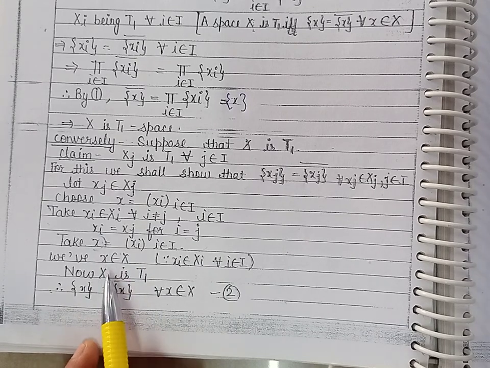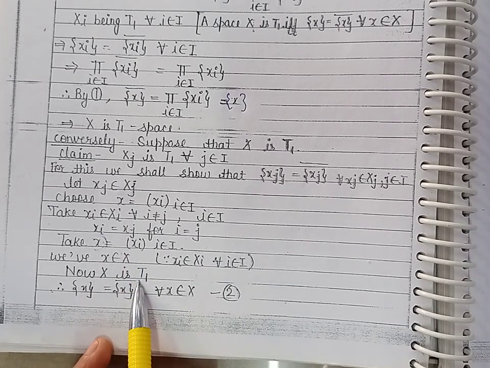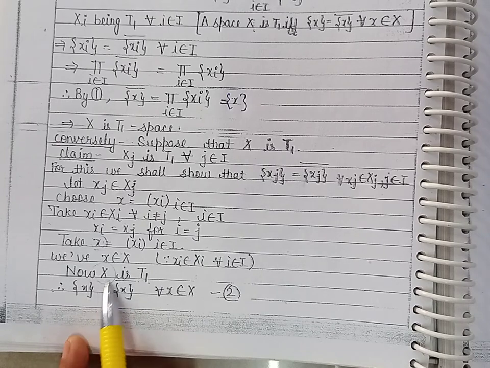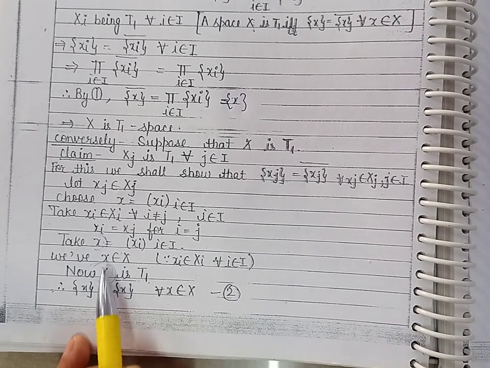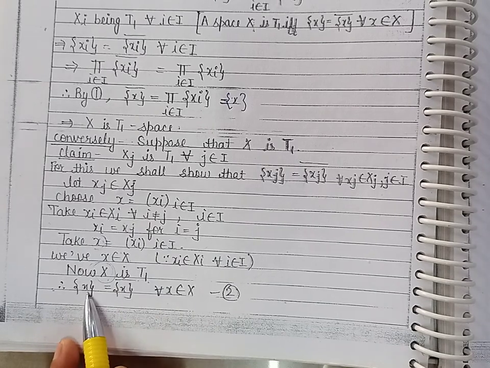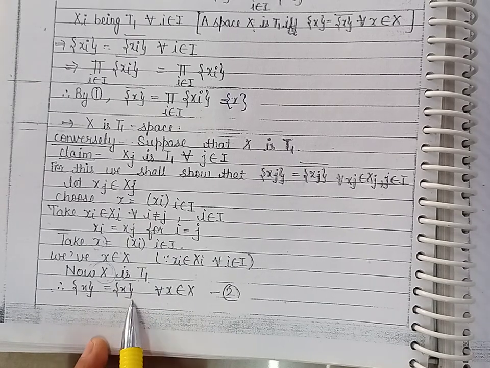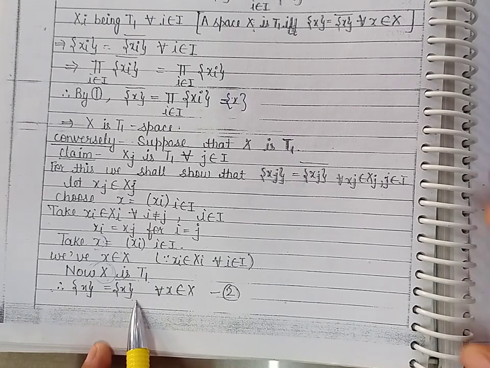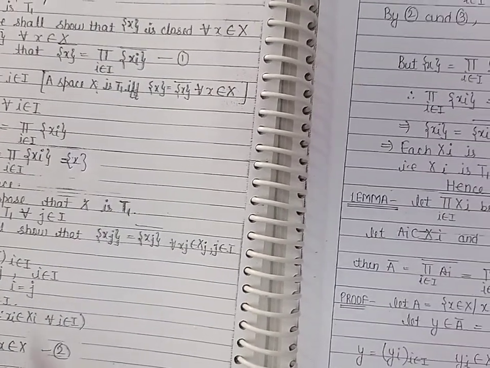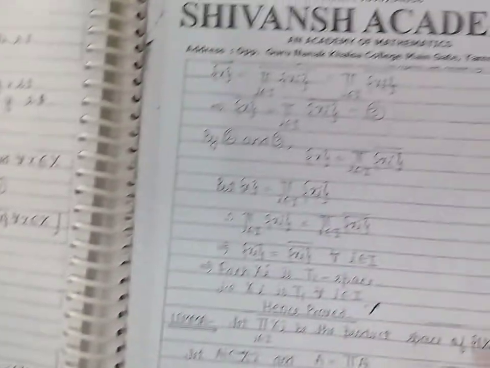So we can use the property which is given to us that X is a T1 space, therefore every singleton set in this topological space will be closed. Now x belongs to the set X, therefore singleton {x} will be identical with its closure. Now substituting the value of singleton {x}, by definition singleton {x} is the product of singletons {xi}.